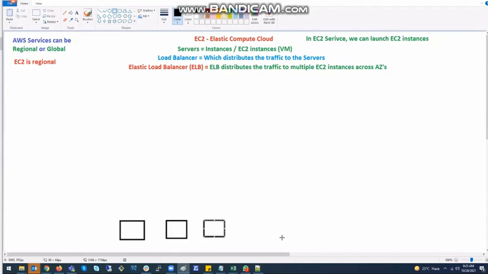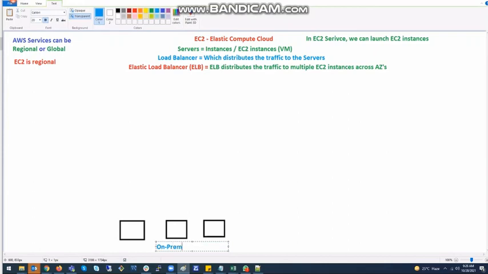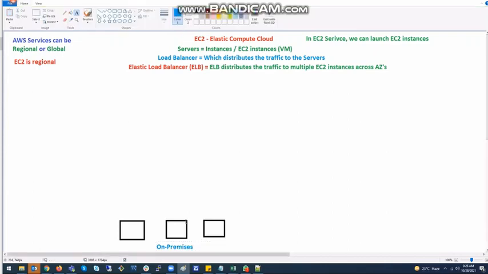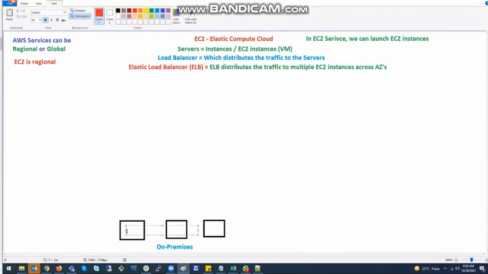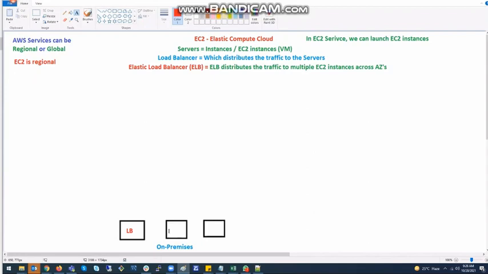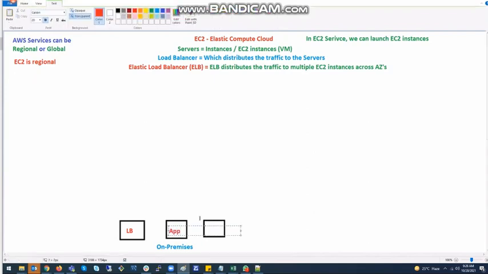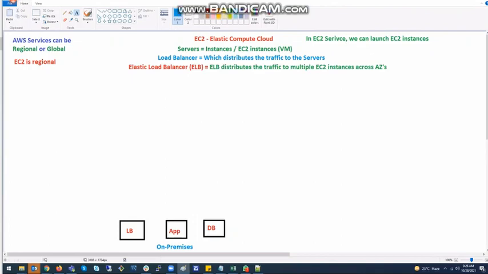The load balancer will connect to the app server, and the app server will be connected to the DB server. Yes, this is what we know.